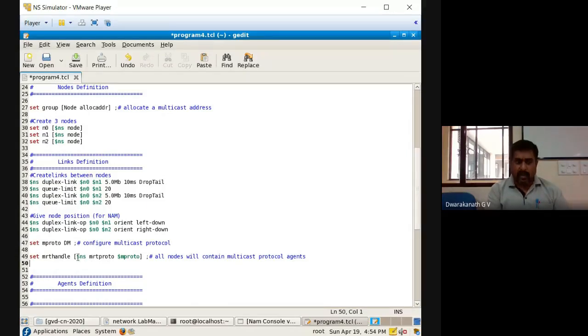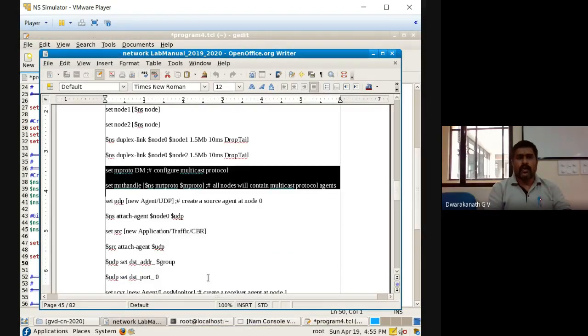So in my $ns simulation, the multicast routing protocol is mproto. mproto I defined here. That is DM. That's it. So now we have set that to a variable called mrthandle. This I will use in later stages. Now again we'll go back to the manual and you can see how the next things will go.